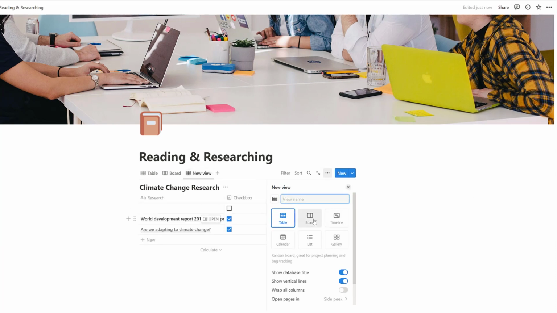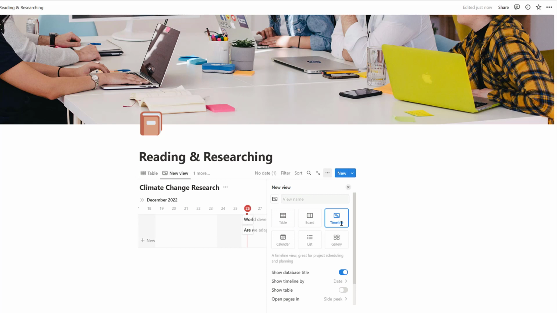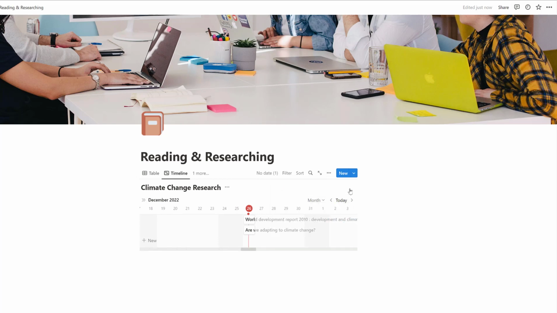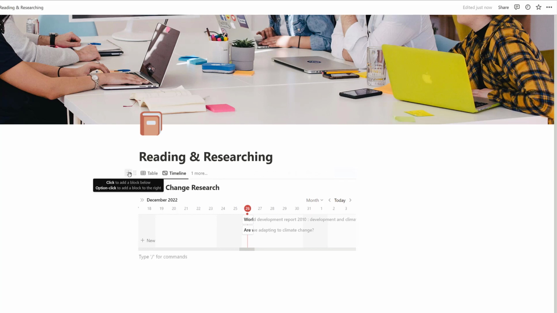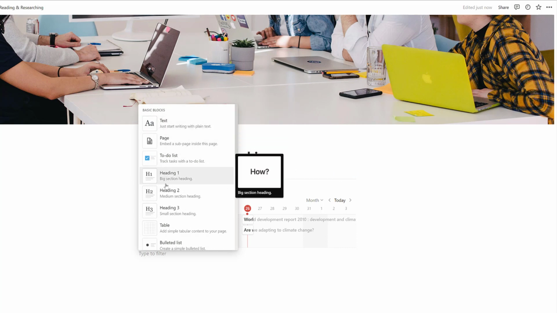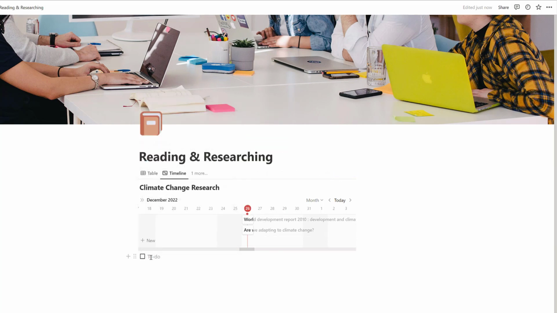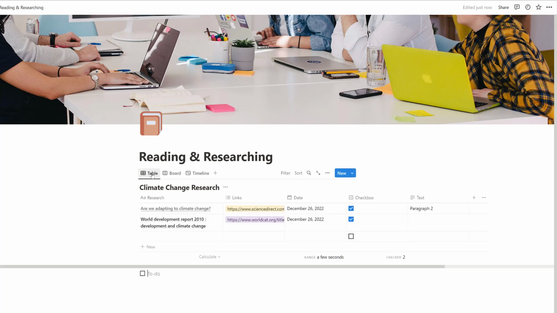And again, it might not work for you. You open it up and you might go, actually, I want it as a timeline, because you're working it. If none of you ever used timelines before, they're really handy. See, the date's 26 of when you've done your research. You can add your own timelines to exactly when you access the information. So you see how this works by changing how you work with specific options and then change them to work better for you. Also, if I come up here and click the plus button, you can even, if you wish, add headings or even a to-do list in here at the bottom to work with your timeline. Let's go back to table.